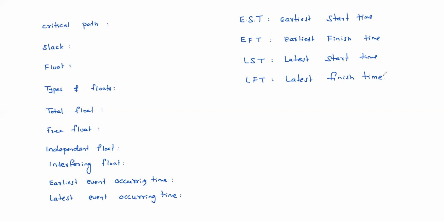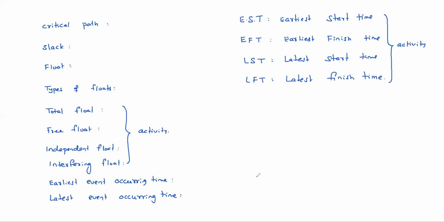See, we need to understand all these things. Earliest start time, earliest finish time, latest start time, latest finish time are related basically to activity. Floats are also related to activities.